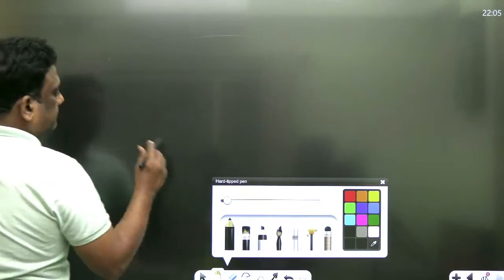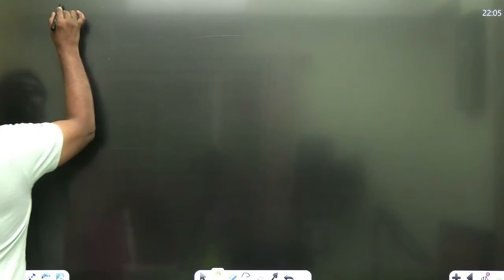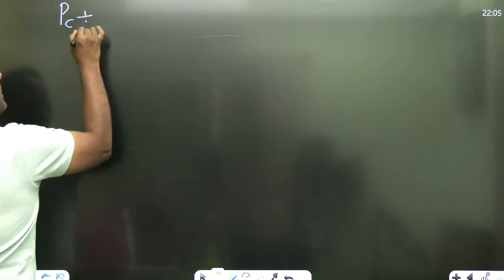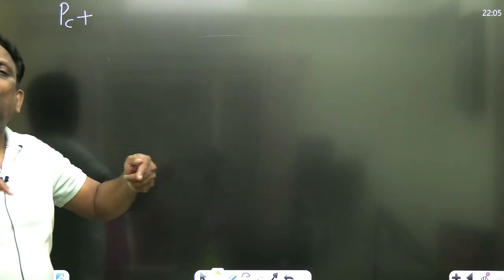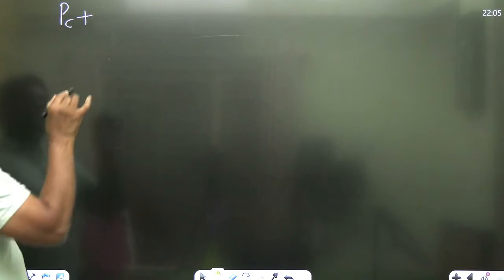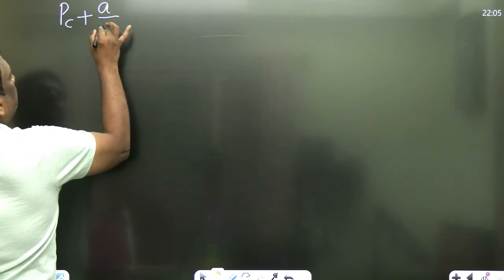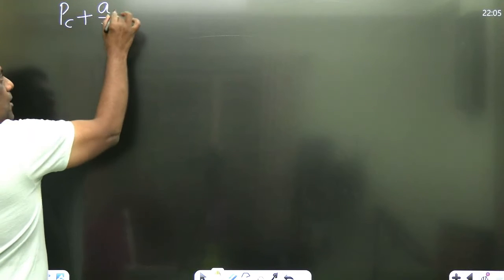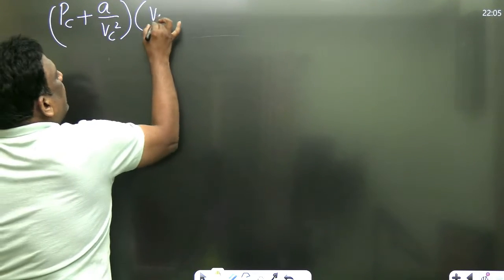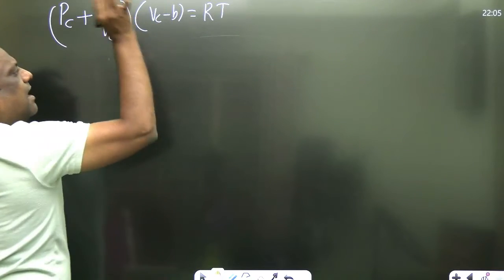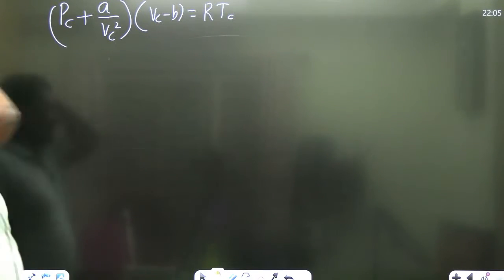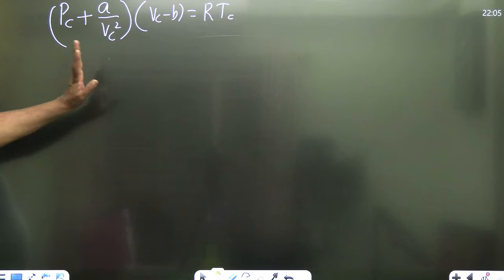हो गया sir. Now everything is at the critical point, sir. Why? At critical point the slope is 0. At critical point is inflection point. Therefore, second order derivative is 0. So therefore, (P plus a by VC square) at critical point into (V minus b) is equal to RT. T को TC भी लिख लेना, कोई चिंता नहीं है सर. T is TC. Absolutely no problem at all.